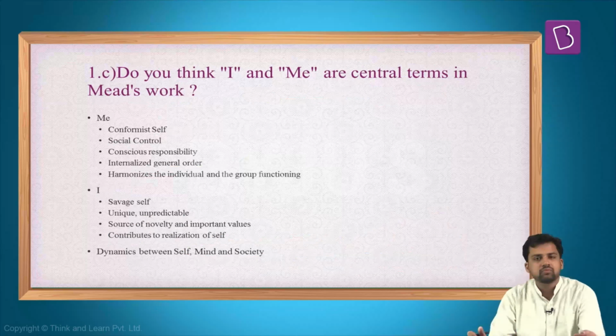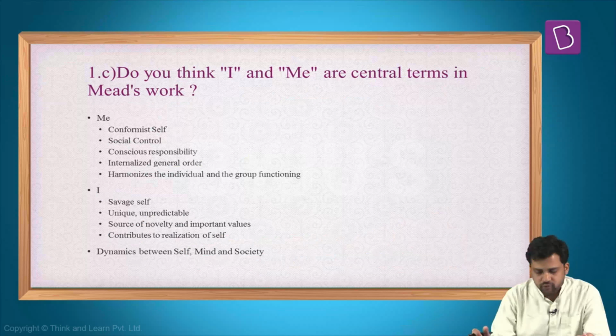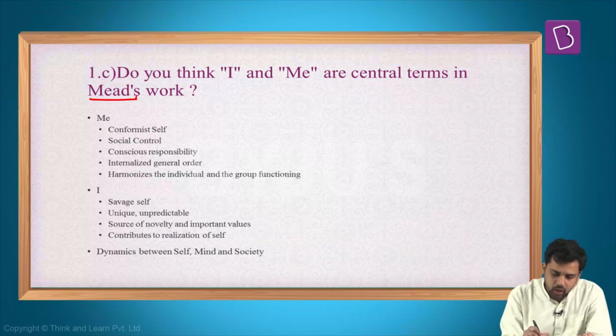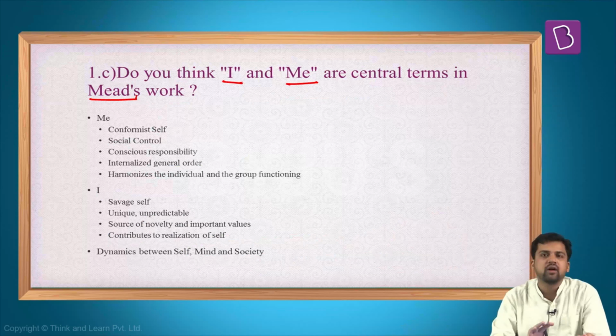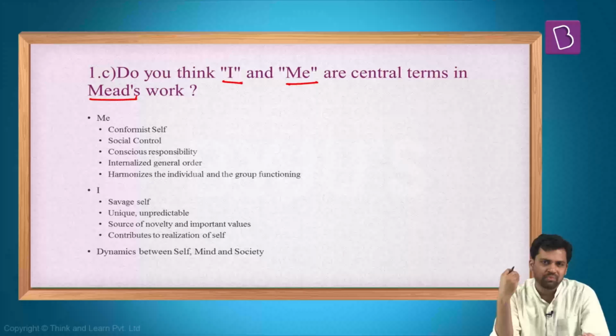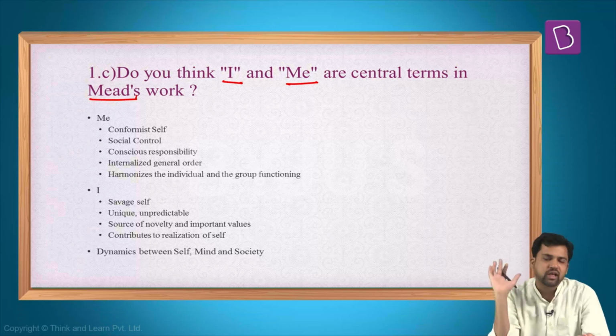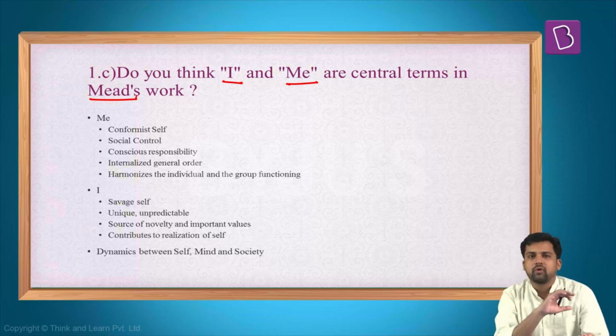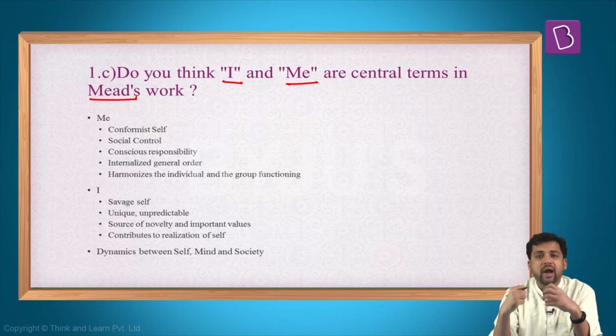Now, the next question here, straight from thinkers, straight from Mead. The question here is, do you think I and me are central terms in Mead's work? Now, in this particular question, you can just give a brief introduction. What was Mead's work? So he's focusing on symbolic interactionism. He's talking about 3-4 terms. For example, he talks about the dynamics between self, mind, and the society.